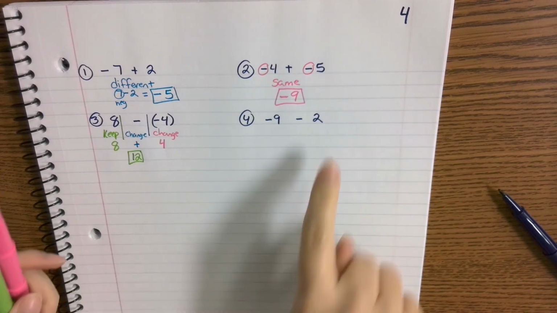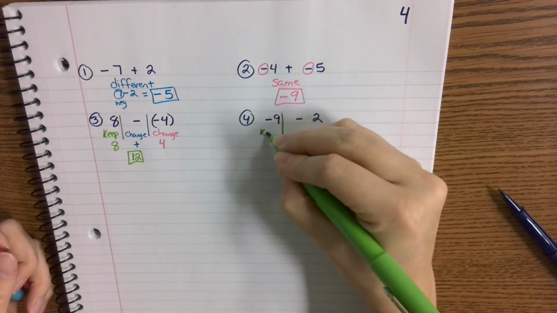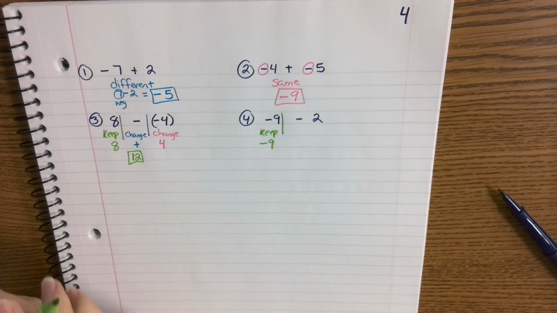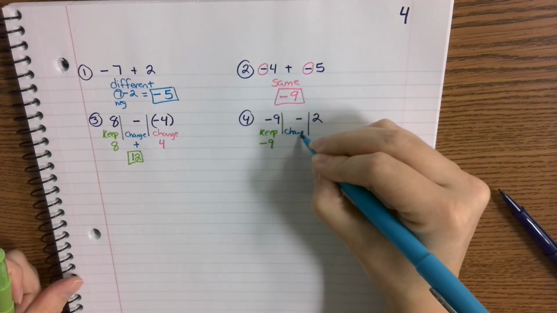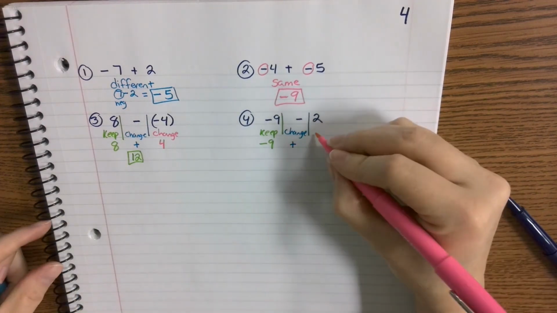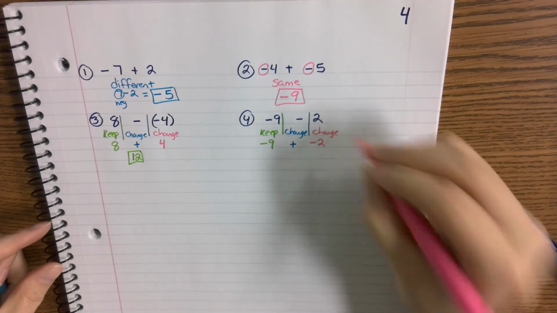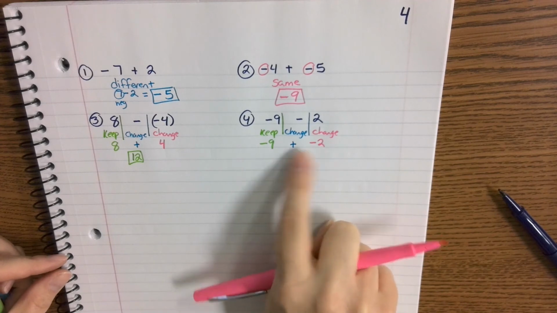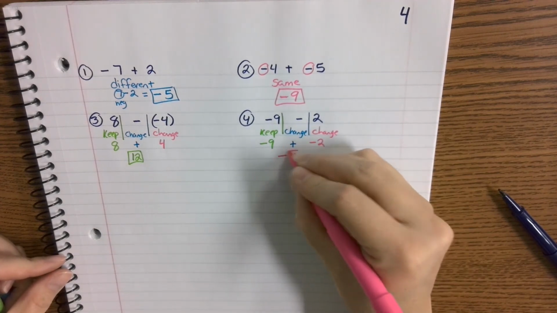Number 4, subtraction, so that means you're going to keep, change, change. You're going to keep the -9 just as it is. You're going to change subtraction to addition. And then you're going to change the second number to a -2. Then you follow the rules. They're the same sign, so you just keep the sign as it is. It's a -11.